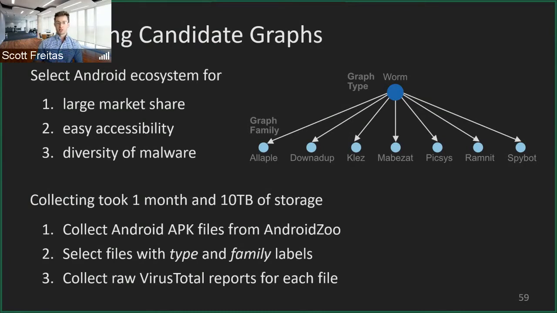What that means is we can look at this figure on the right, and we can imagine there are 2 labels for each APK file: a type level label, which is very high level, saying that this is, say, a worm, and a very low level label, the family, like what specific kind of worm is it? Essentially we collect all this information. We also collect the raw VirusTotal reports for each of these files, which is all the raw label information that was aggregated into the downstream, pre-processed labels for the graph type and family.